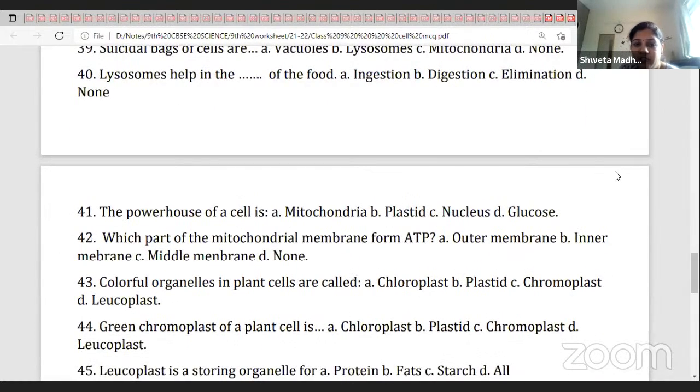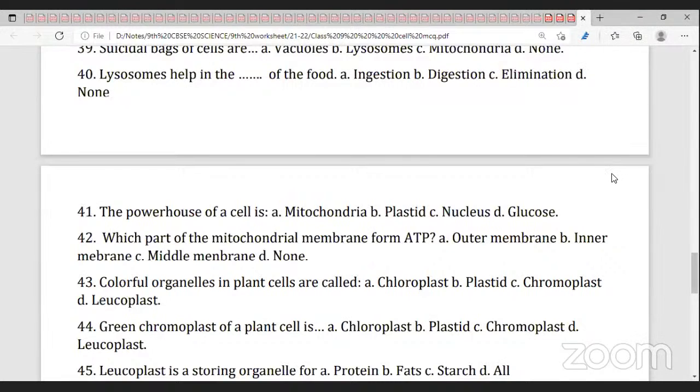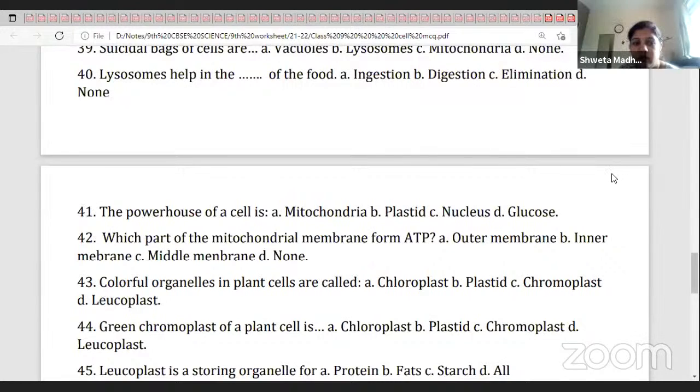The powerhouse of the cell is mitochondria. Which part of the mitochondrial membrane forms ATP? It's the inner membrane. The inner membrane of mitochondria forms ATP.